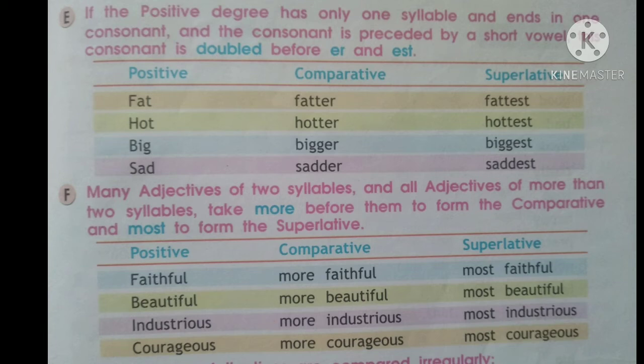For example, faithful. We don't write faithfuler and faithfulest. We say more faithful, most faithful. Beautiful will be more beautiful, most beautiful. Industrious will be more industrious, most industrious. Courageous will be more courageous and most courageous. So for the comparative, we add more in the beginning, and in the superlative, we add most in the beginning.